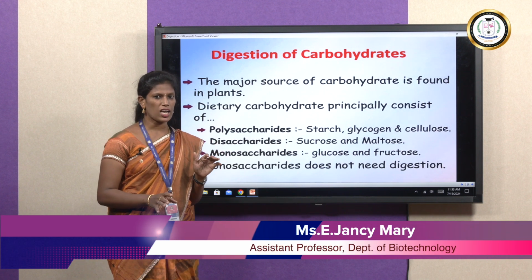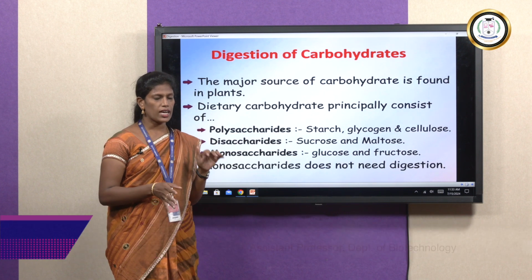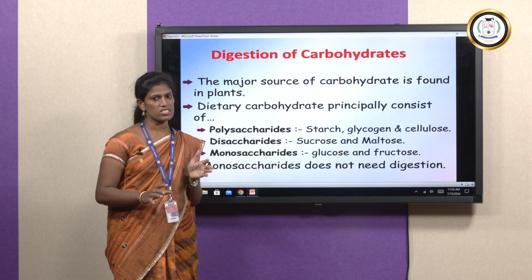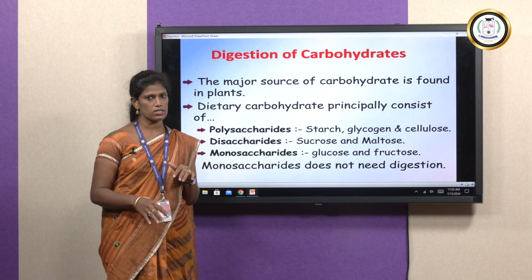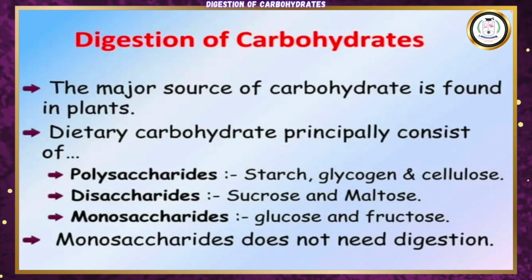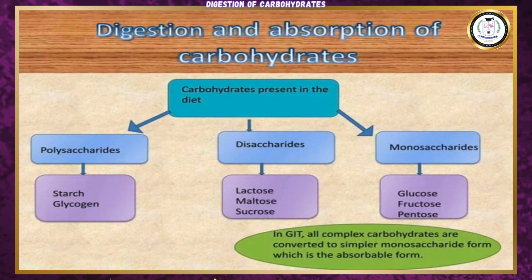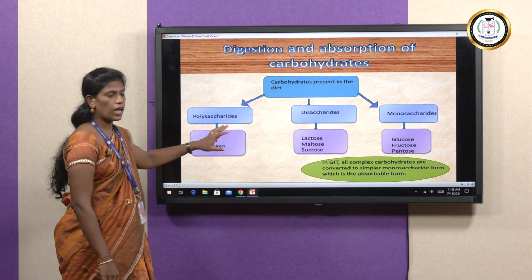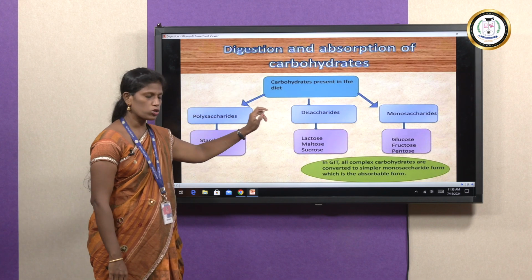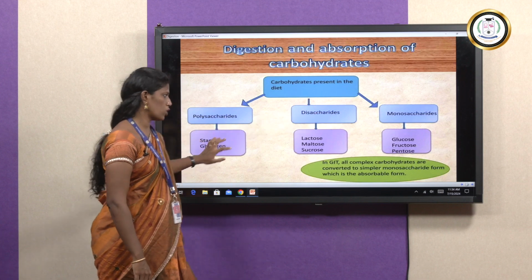In this, monosaccharides are easily digested. Disaccharides like sucrose and lactose are converted into monosaccharides, then digested. Polysaccharide is converted into disaccharide, then monosaccharide, then it is digested. So this is the overview. Carbohydrates present in the diet are polysaccharide like starch and glycogen, disaccharide like lactose, maltose, sucrose, and monosaccharide like glucose, fructose.